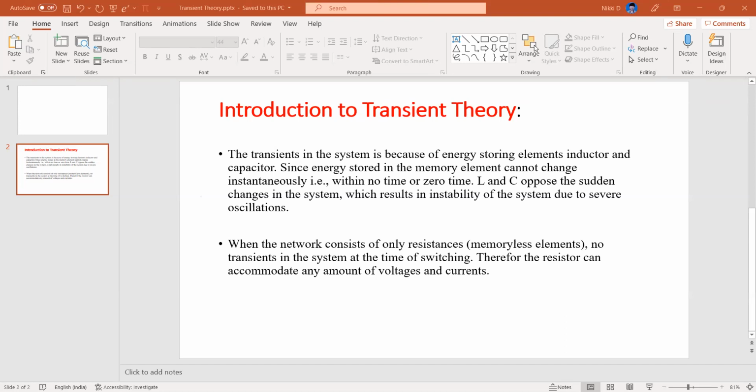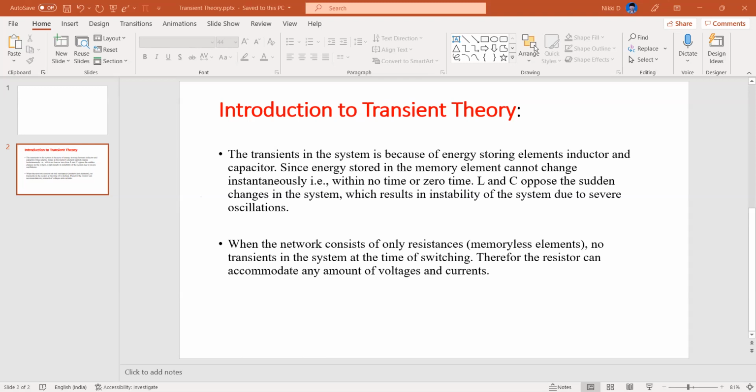But there are some other elements in the network. There are resistors, let us say, but they are not memory elements; they are memoryless elements. They cannot store energy, so whatever the transient is, they will directly take it in the same form. If there is a step excitation, at t equal to 0, the step input will be jumping from 0 to 1, if it is a unit step, and in the same form the resistor will take it.